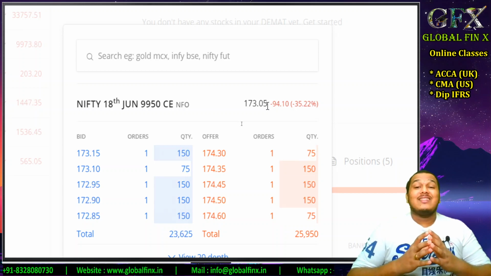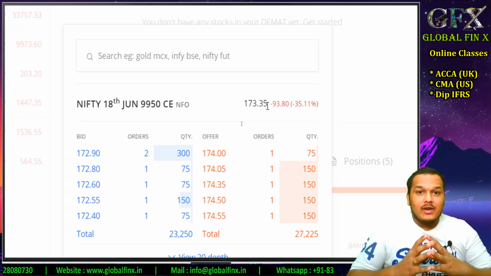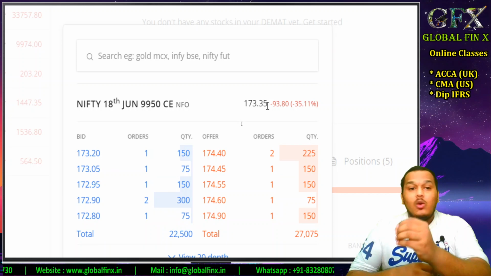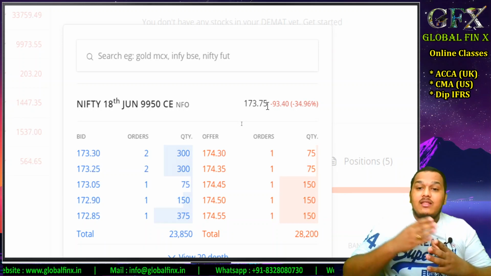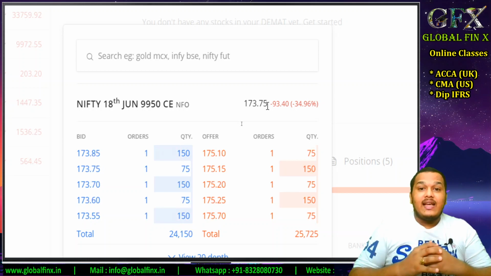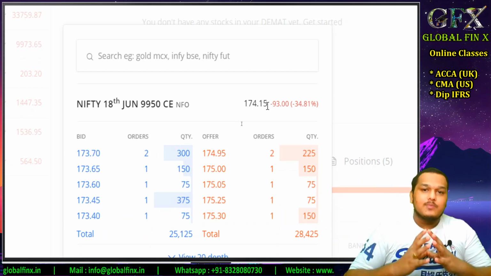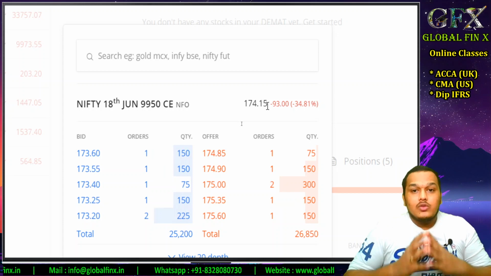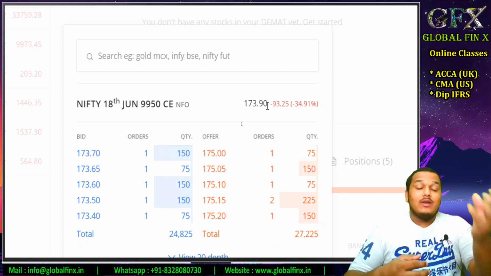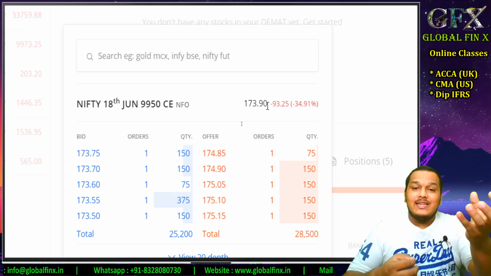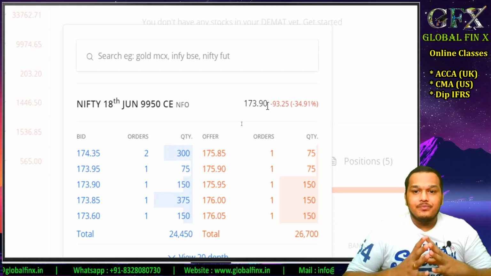Let me talk about that. That is the time value of money, my dear friends. You still have 1 week to go. So the market is betting that in this 1 week, the value of the index will increase by 150 plus points. So they are ready to pay 175 rupees right now to get a right to buy that index at 99.50.